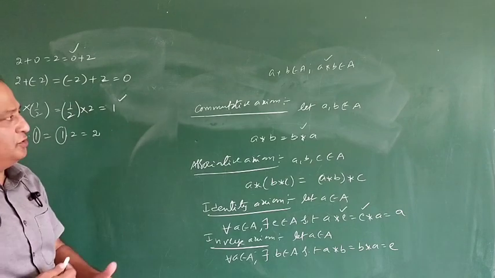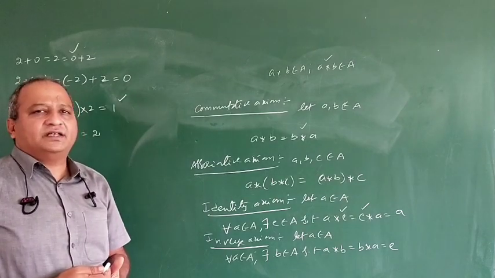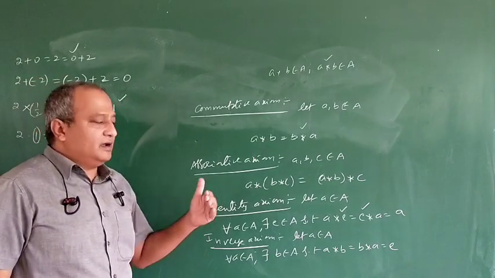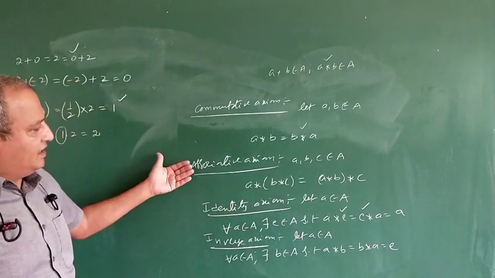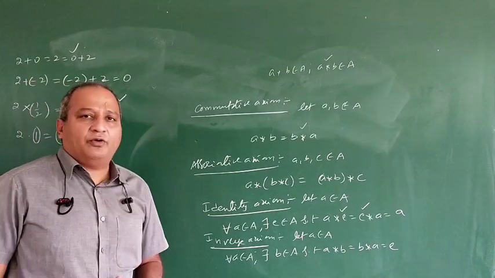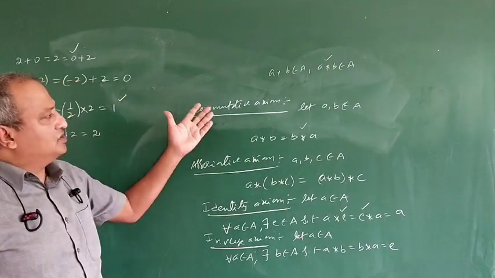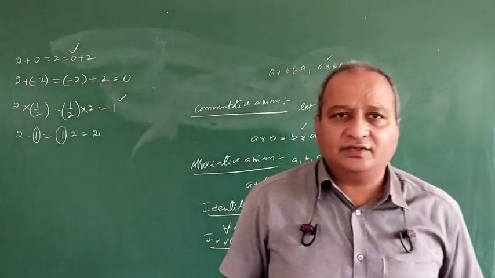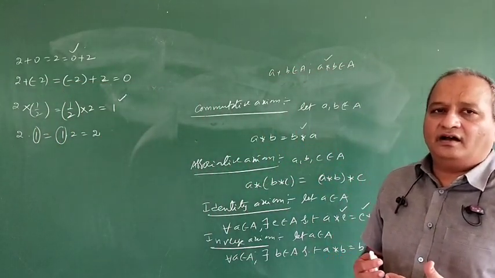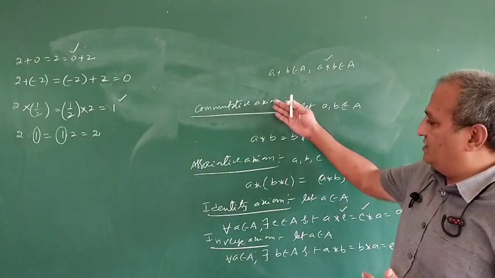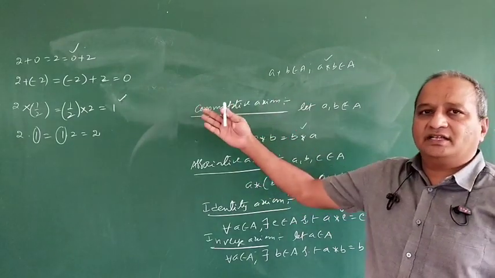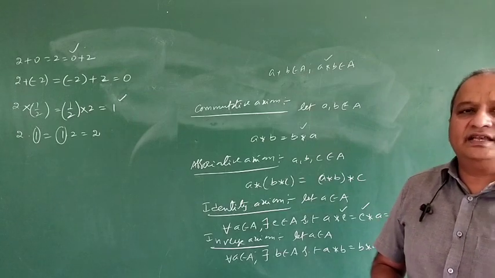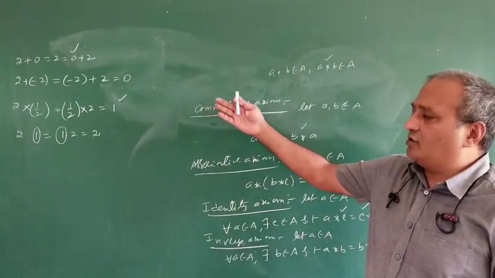Now we are going to see new binary operations, and we are going to see whether identity is there, or inverse is there, or whether the associative axiom is satisfied or the closure axiom is satisfied. That we are going to discuss in the exercise. How these axioms are going to appear in the problems, we will see in the problems. I will send detailed notes of this.